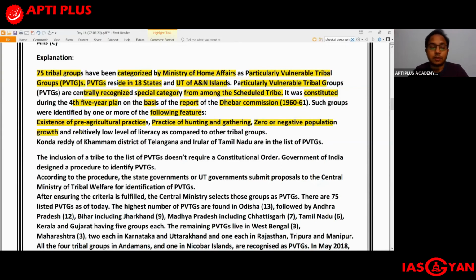Similarly, as might be expected from a primitive tribe, they should ideally have a relatively low level of literacy as compared to the other tribal groups. So these are some of the features seen amongst the PVTGs. For example, the Konda Reddy tribe of Khammam district of Telangana, and similarly the Irula tribe, who are usually found around the Kerala, Tamil Nadu area, are of course a part of the list of PVTGs. So where are these tribes found? Konda Reddy tribe are found in the Khammam district of Telangana, and the Irula tribe, though in the explanation I have mentioned Tamil Nadu, are usually found in the Western Ghats area, mainly Kerala, Tamil Nadu.